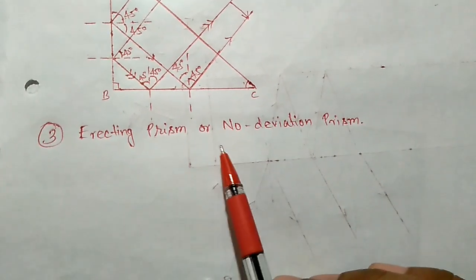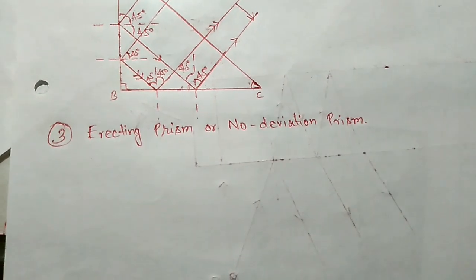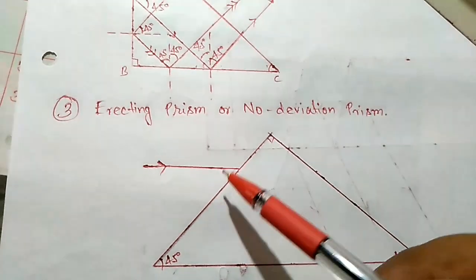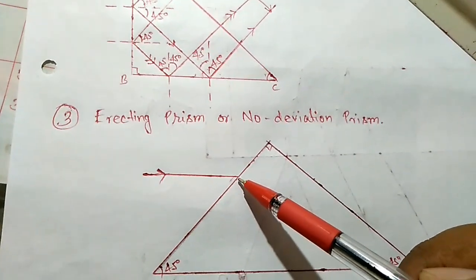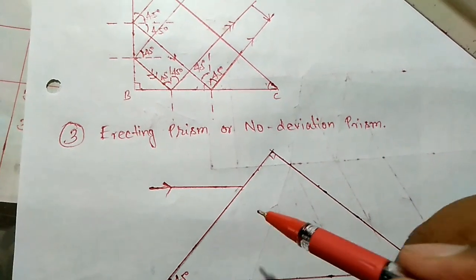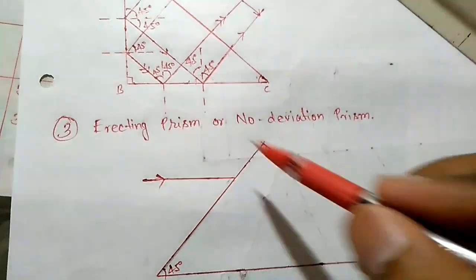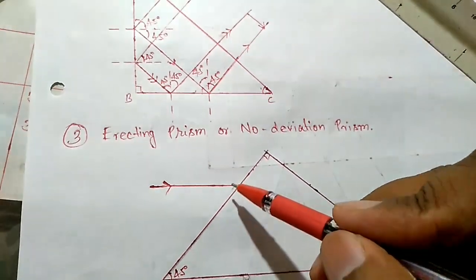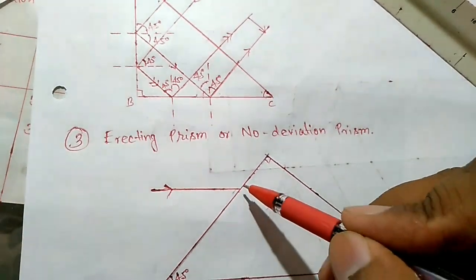The third one, erecting prism or no deviation prism. Let's see. So it will be placed like this. First ray. Now this time it is at a different angle, not normal like this, and this is going from rarer to denser, not denser to rarer. So we need not see the incident angle. Definitely it will bend toward the normal. So if I draw, this will be the normal and it will bend toward this way.